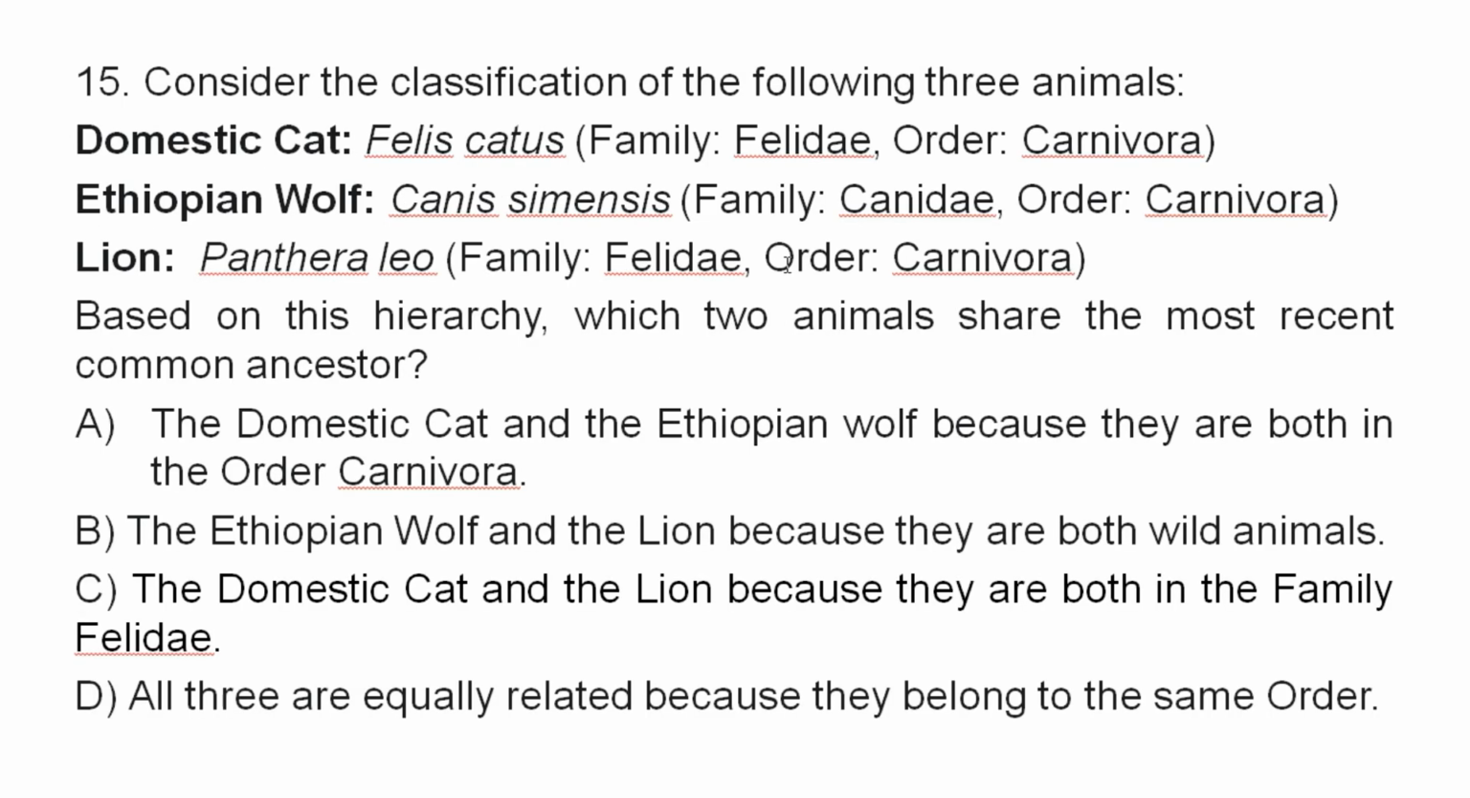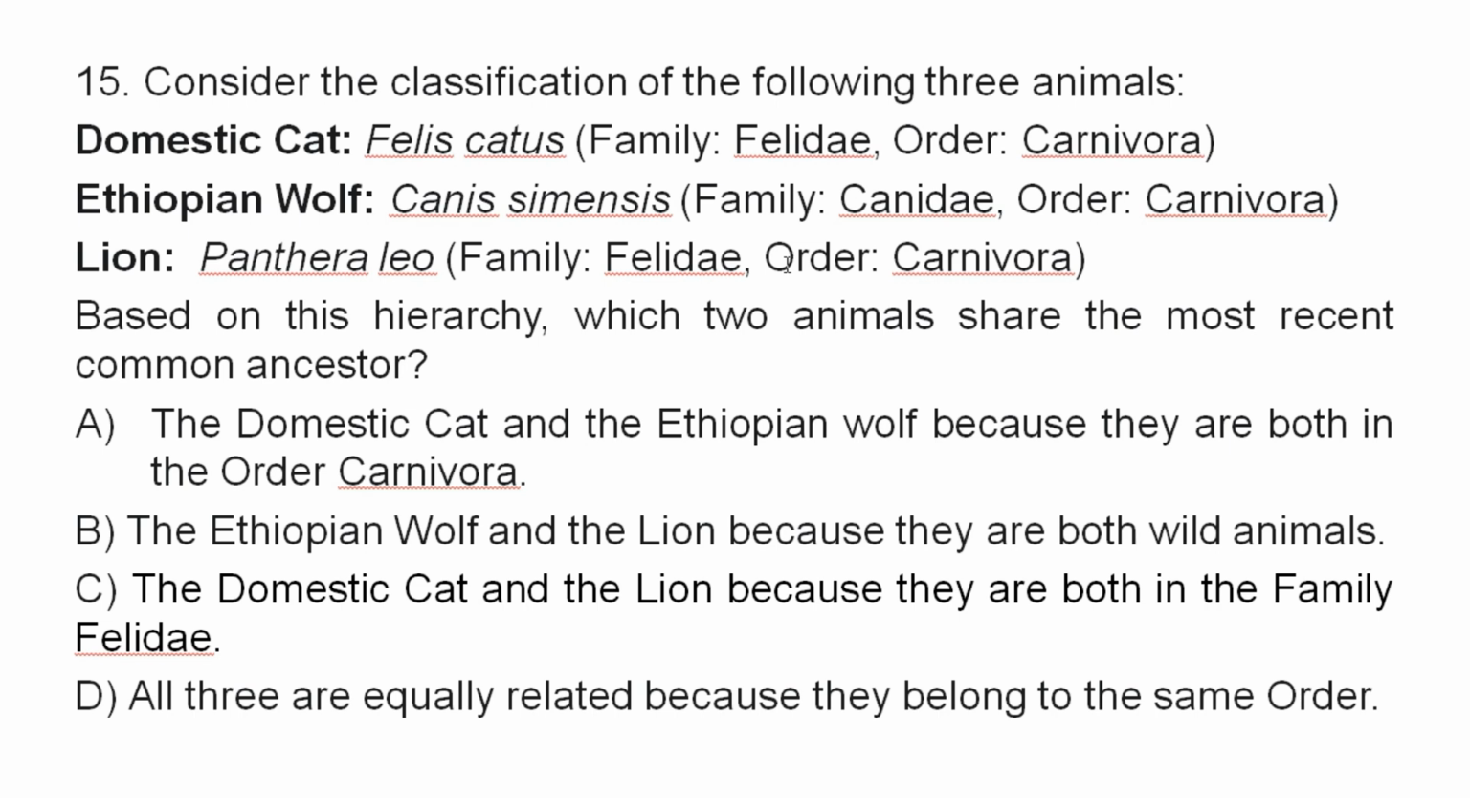Good. Question number 15. Consider the classification of the following 3 animals. Domestic cat, Felis catus, family Felidae, order Carnivora. Ethiopian wolf, Canis simensis, family Canidae, order Carnivora. Lion, Panthera leo, family Felidae, order Carnivora. Based on this hierarchy, which 2 animals share the most recent common ancestor?